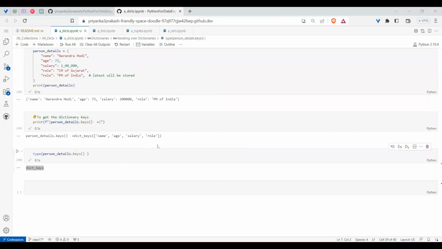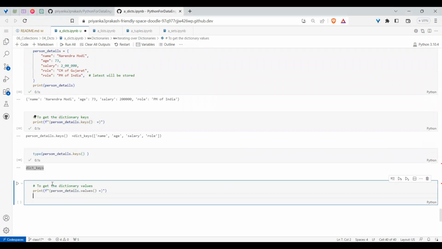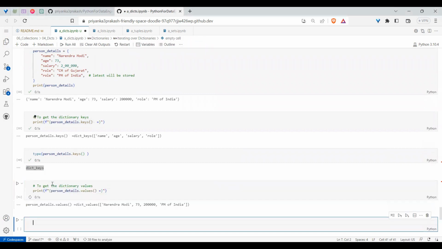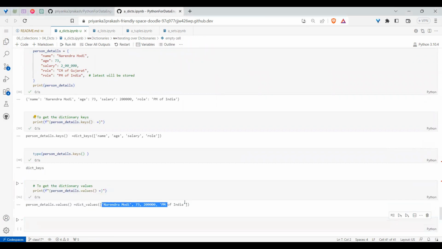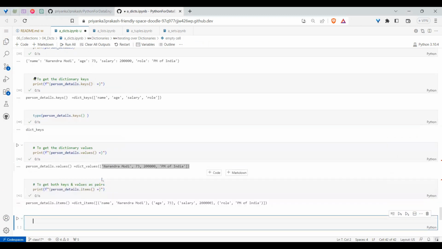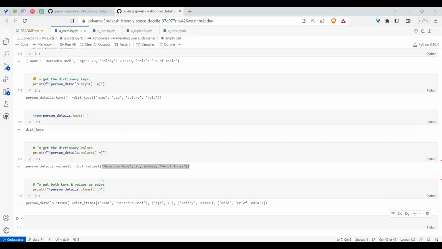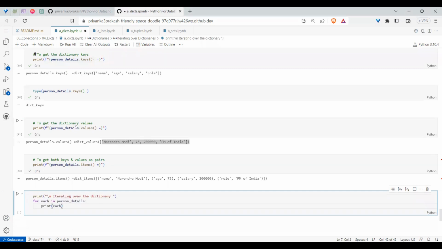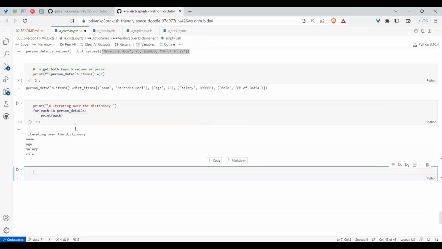Similarly, if you want values, you can say this dictionary dot values. So you got only the values as per the given order. Similarly, if you want both keys and values, we need to ask dot items. But if you want the values, you need to iterate over this. I told you that when you are for looping on a dictionary, by default you will get only the keys. So did you see what happened?